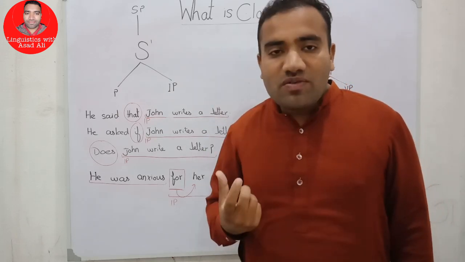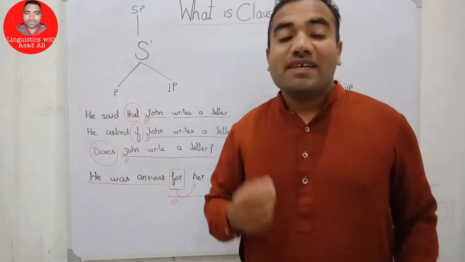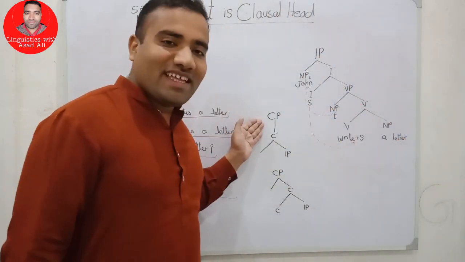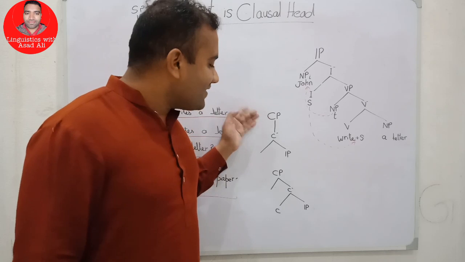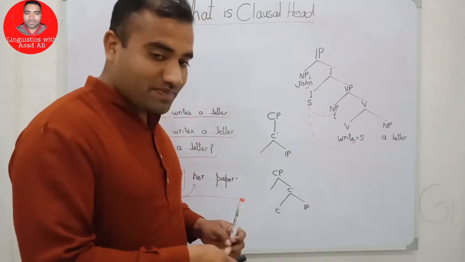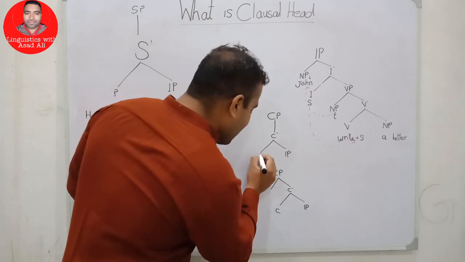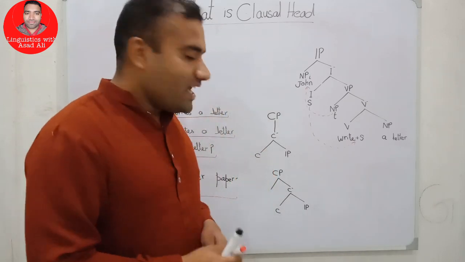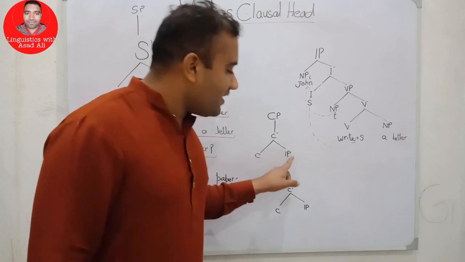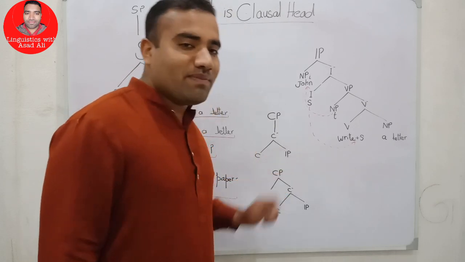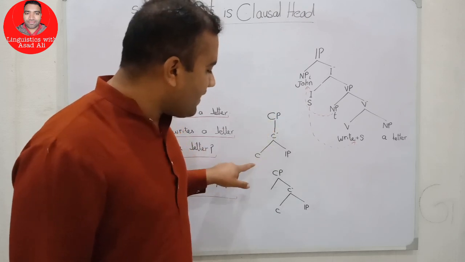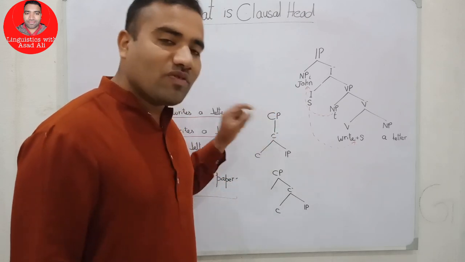And we can account for this problem saying this, because here C is the complementizer.